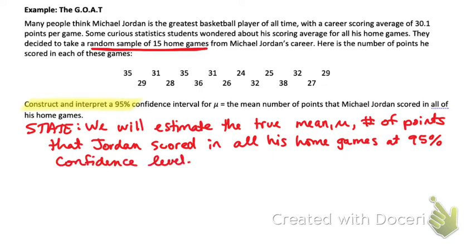All right. There's our intro. We are going to estimate the true mean mu, number of points that Jordan scored in all of his home games at 95% confidence level.